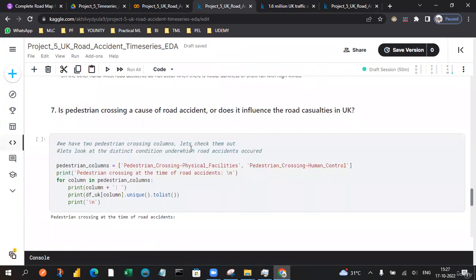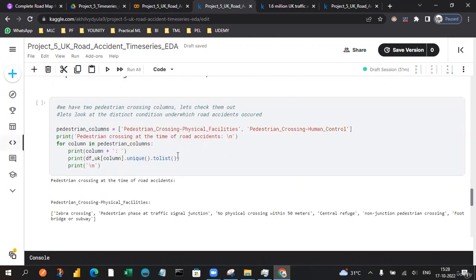So the next question in this EDA analysis: drawing some questions and conclusions corresponding to the plots, so we eventually get a good understanding of the exploratory data analysis and can identify these observations from our modeling perspective also. Is pedestrian crossing a cause of road accidents, or an influence on road casualties in the UK? We have pedestrian crossing columns, so let's check the distinct conditions.